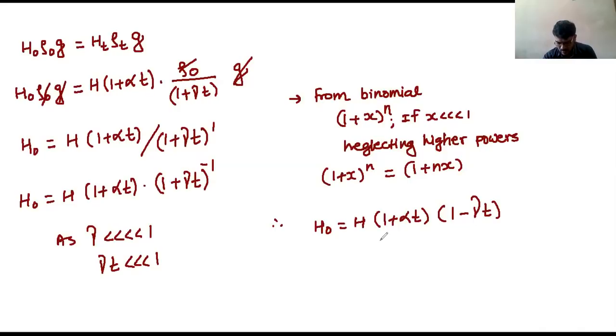Yes. So now this bracket is there. Let's solve this. Let's multiply this. What we are getting: H times 1 into 1, 1. 1 into minus gamma T, minus gamma T. Then alpha T into 1, plus alpha T. And alpha T into minus gamma T, what we are getting, minus alpha gamma T square. Isn't it right?